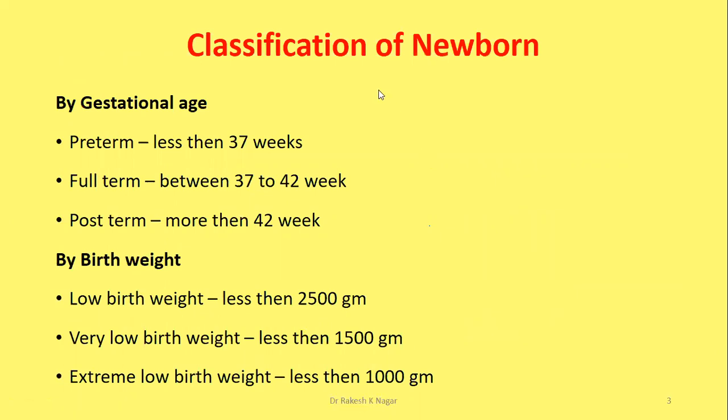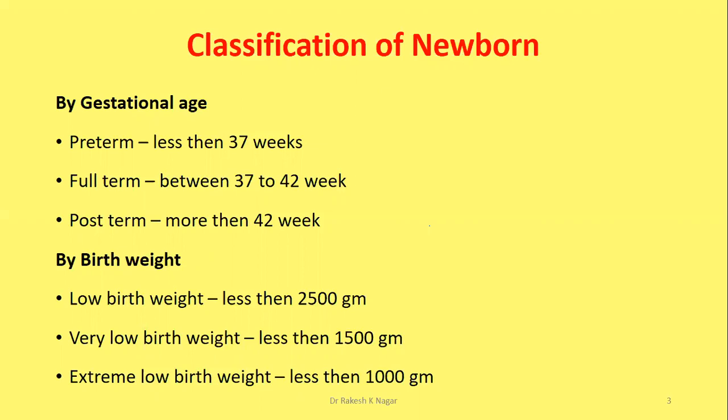Under the classification of newborn by gestational age: preterm less than 37 weeks, you all very well know, preterm, full term, post term. And by birth weight: low birth weight less than 2.5 kg, very low birth weight less than 1.5 kg, extremely low birth weight less than 1000 gram.